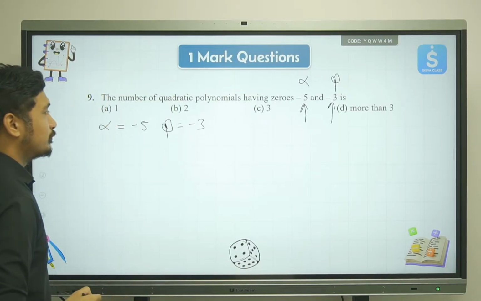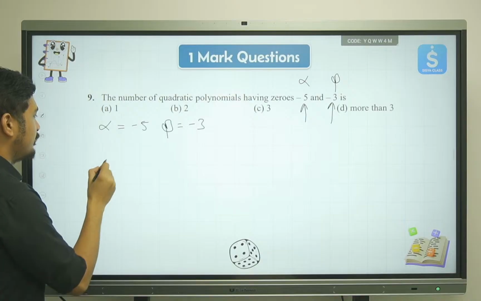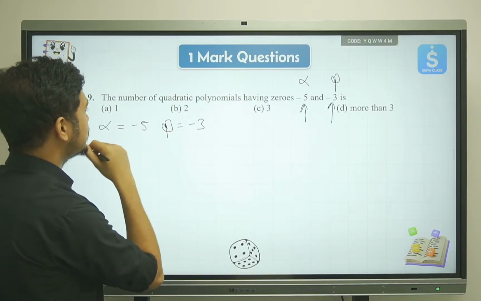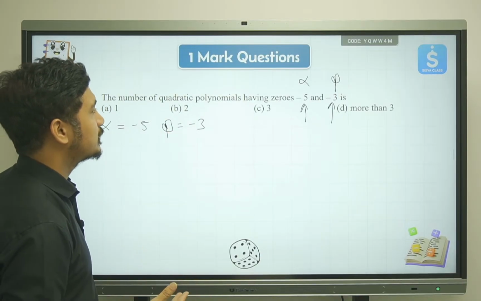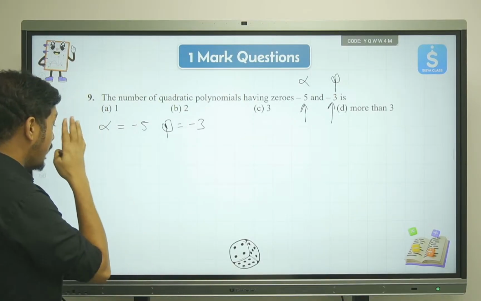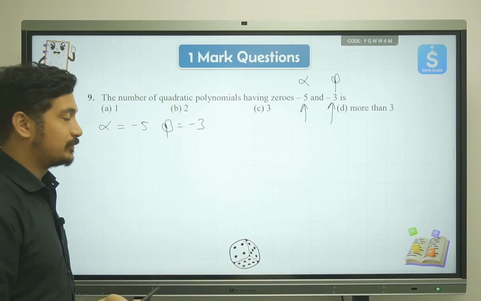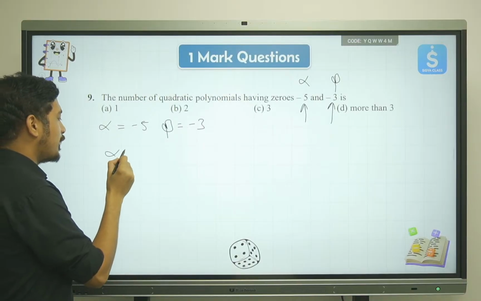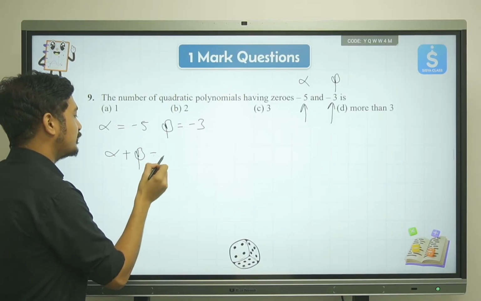The question is asking how many quadratic polynomials can be made using these zeros, right? So let's try to make the quadratic equation first. To find the quadratic equation, we'll first take the sum of zeros.